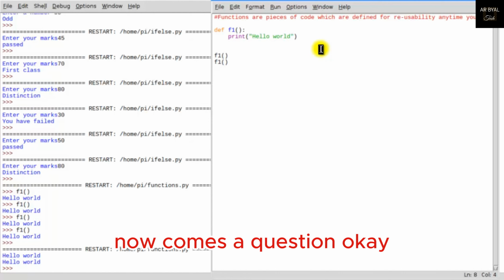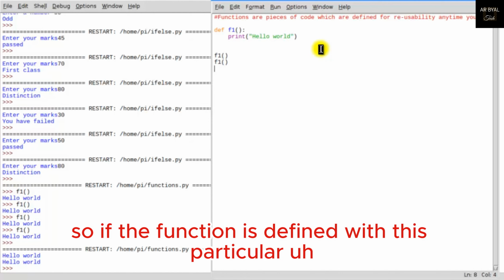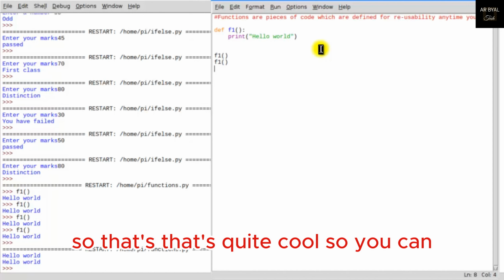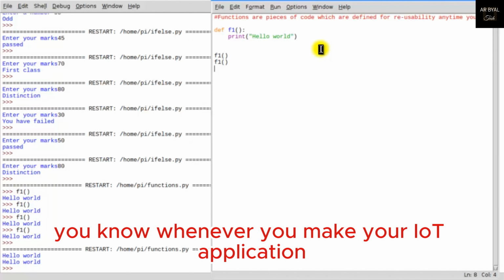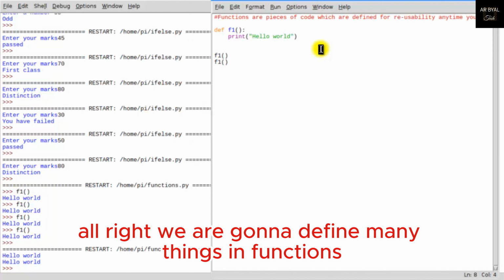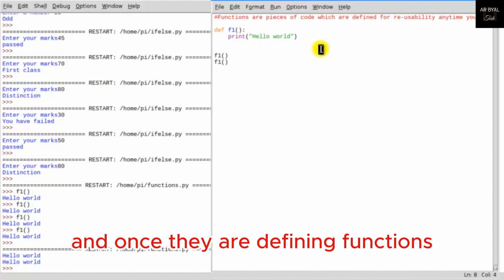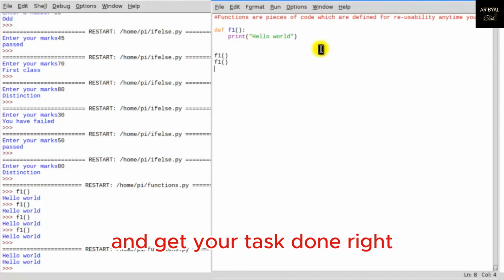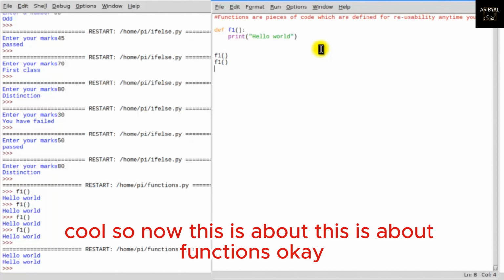Now comes a quick question. If the function is defined in this particular manner, whenever I call the function, it can be executed. That's quite cool. Whenever you make your IoT application, we are going to define many things in functions. Once they are defined in functions, you just need to call them whenever you want and get your task done. Cool. So now this is about functions.